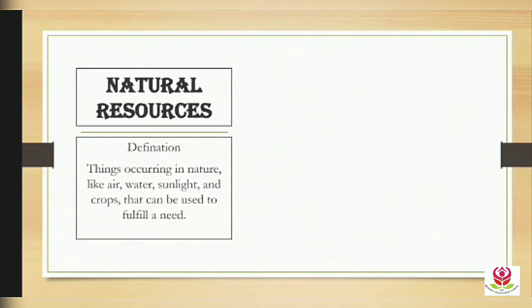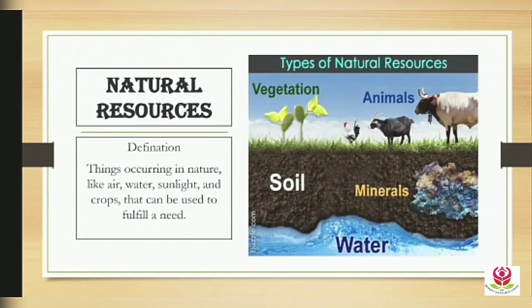Let's see what natural resources are. Things occurring in nature like air, water, sunlight and crops that can be used to fulfill a need. That means to fulfill our needs, we use some things from nature. They are called natural resources. The types of natural resources are vegetation, animals, soil, minerals, water.